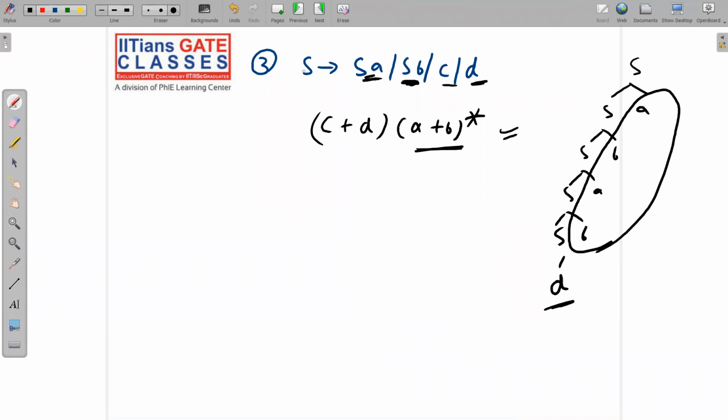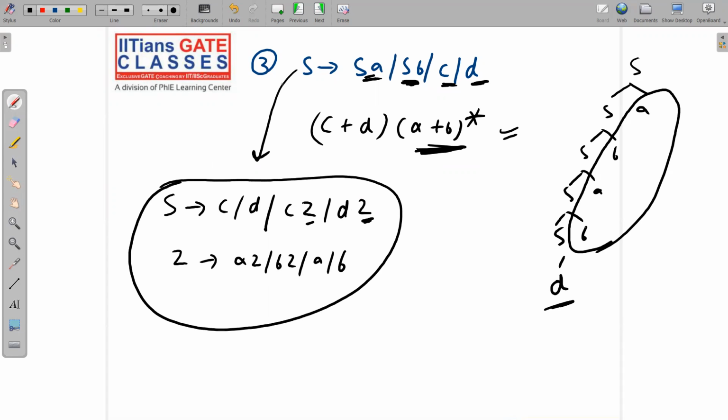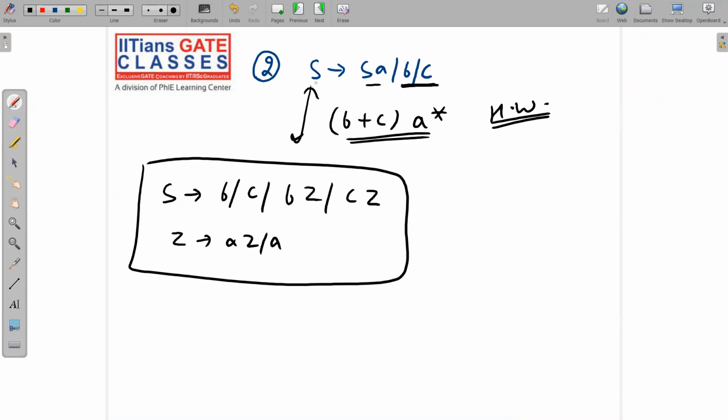Now try to remove left recursion from here. So I will say S implies C, or D. So write C, D as it is. Now you will say CZ or DZ. Now the responsibility of Z will be to generate any possible string over A and B. So Z will say AZ or BZ or A or B. That's it. Okay. And with a guarantee, I am telling you that these two grammars will be equivalent. This is homework for you. Try to generate strings and get the answer yourself. Similarly, here also, this and this grammar will be equivalent.